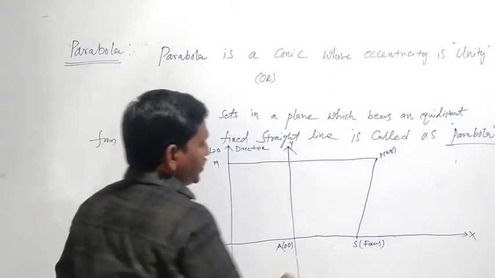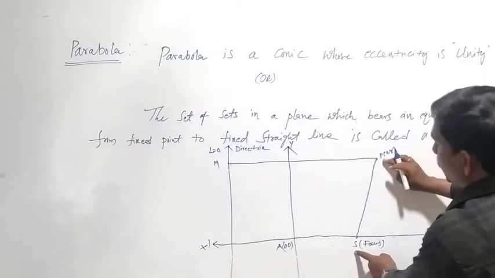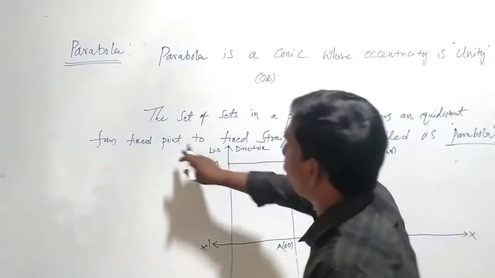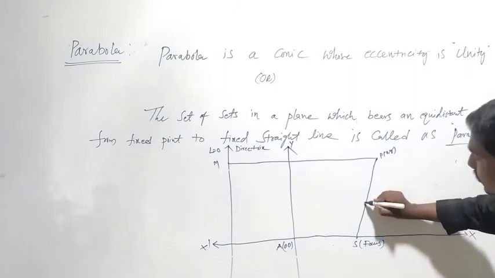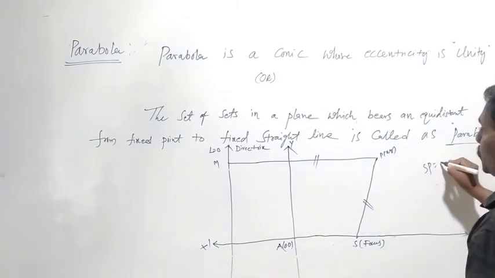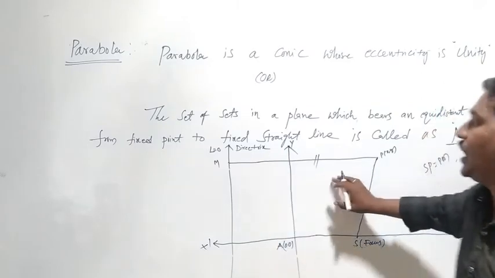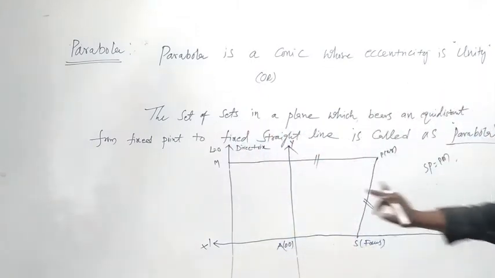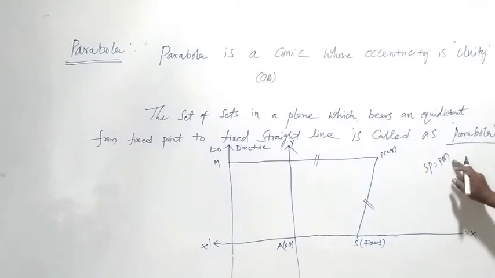So the distance SP equals PM. The set of points in a plane which bear an equidistance from a fixed point to a fixed straight line is called a parabola. So here it must be SP equal to PM. The distance of SP and the distance of PM should be equal. That is the definition of a parabola.